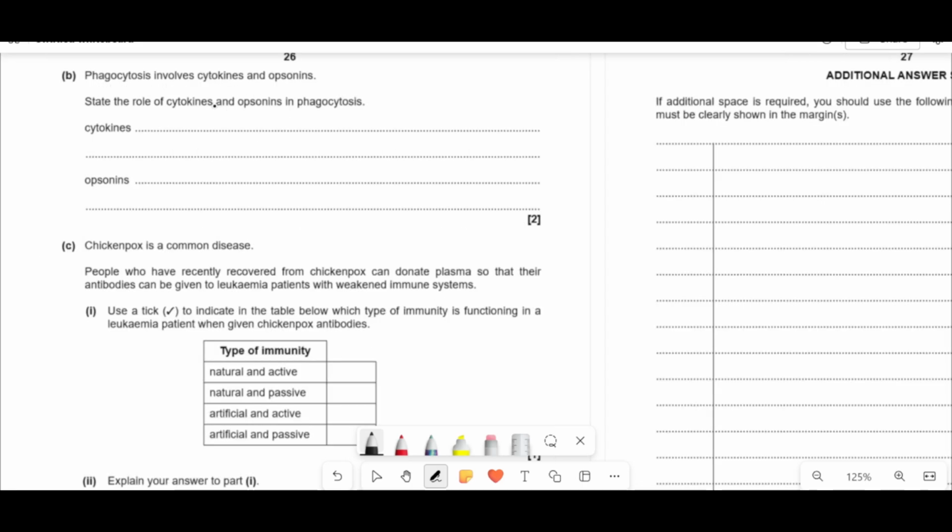So phagocytosis involves cytokines and opsonins. State the role of cytokines and opsonins in phagocytosis. So cytokine: cyto means cell, kine is movement. So they are chemical signals that cause cell movement. What they do is they attract phagocytes.